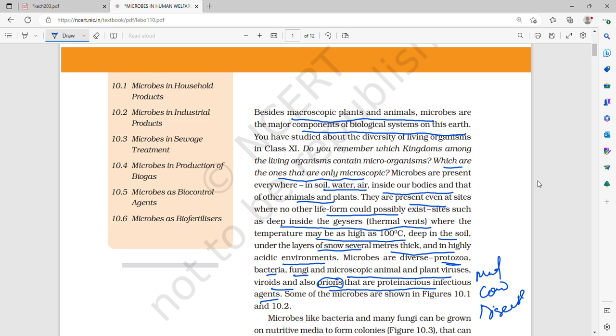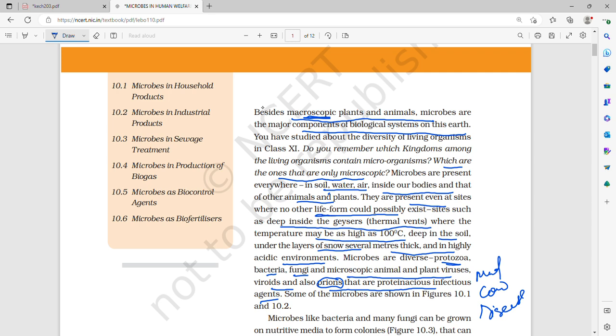Besides macroscopic, like big plants and animals, microbes are also a major component of the biological systems on this earth. Microbes are present in soil, water, inside our bodies, and in the bodies of other plants and animals. They are present even at sites where no other life form can exist.